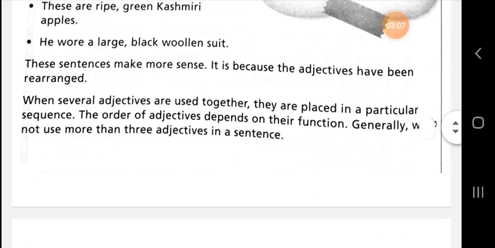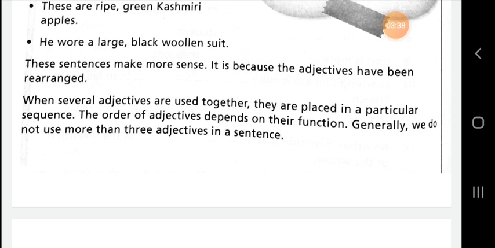Now, when several adjectives are used together, they are placed in a particular sequence. The order of adjectives depends on their function. Generally, we do not use more than 3 adjectives in a sentence. So whenever you write or speak a sentence, you should generally use 3 adjectives.